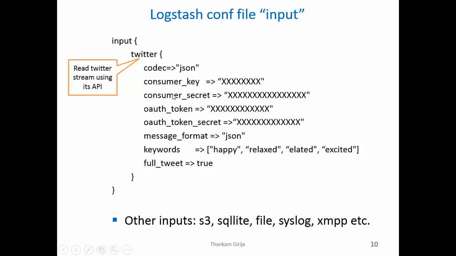So this is pretty standard for accessing the Twitter API. You have to download these credentials after creating an application in Twitter. And then the message format is again JSON. And these are the keywords that I've been mentioning. So here I'm filtering them based on happy, relaxed, elated, excited keywords. And full tweet is true, meaning I'm telling them to give me the entire tweet and not just a subset of them. And the other available inputs are S3, SQLite, file, syslog, XMPP, etc.